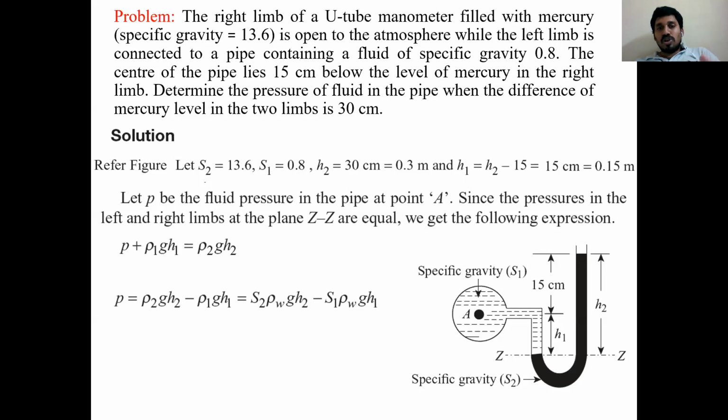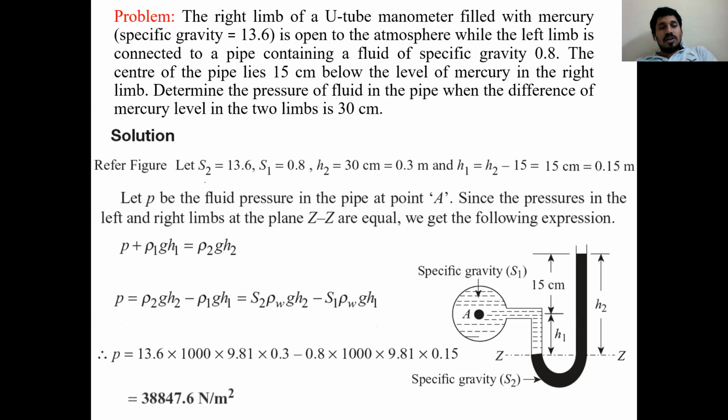I am going to substitute all values. S2 is 13.6, rho W is 1000; nobody will give you that. You have to remember that the density of water we always take as 1000. G is the gravitational constant, H2 and H1 are data given in the problem. H1 is 0.15, H2 is 0.3. Now the pressure value is 38,847.6 Newton per meter square or Pascal. Like this we solve the problem.